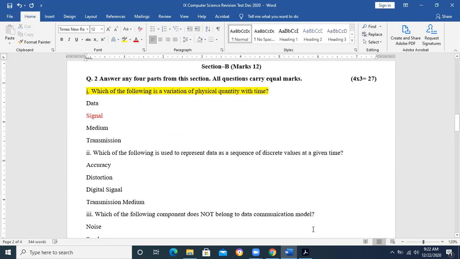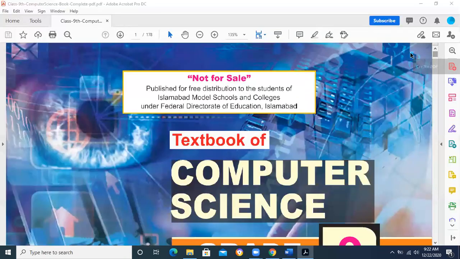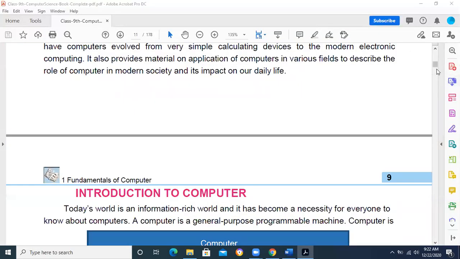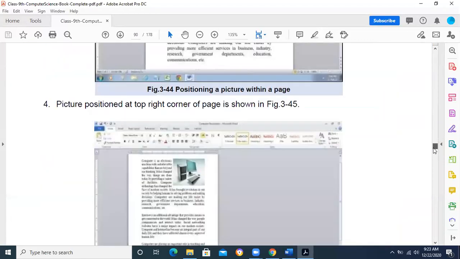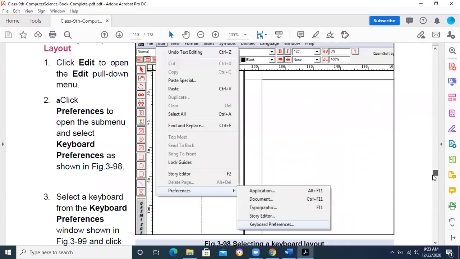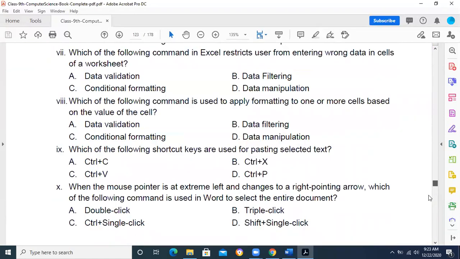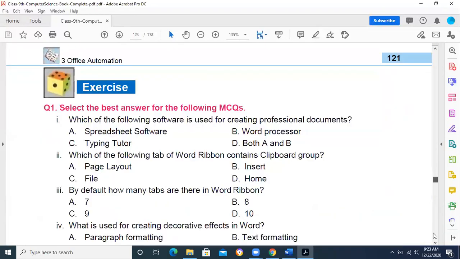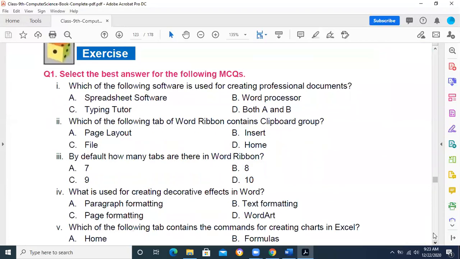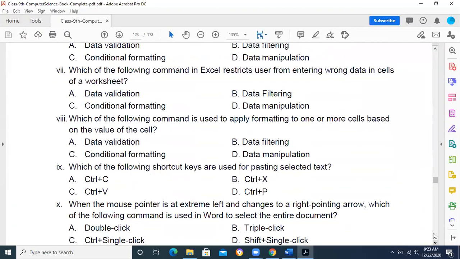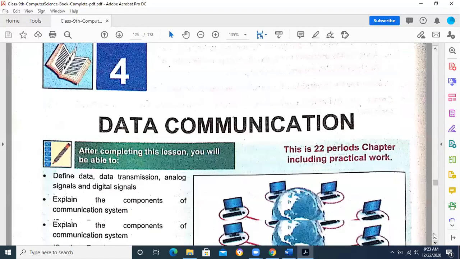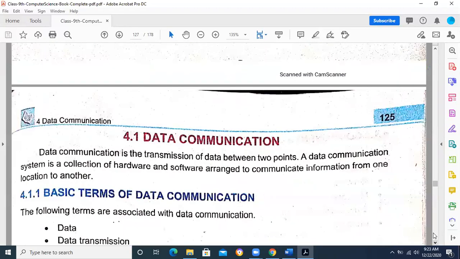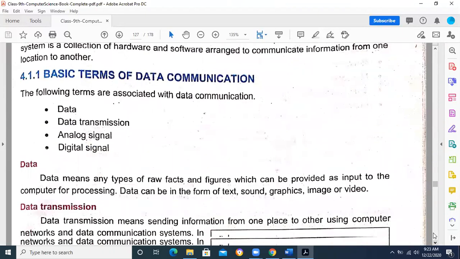Signal. Now, if you go to your chapter in the book, chapter number 4, in the beginning you will see where we defined the signal, and what is meant by an analog signal and a digital signal.